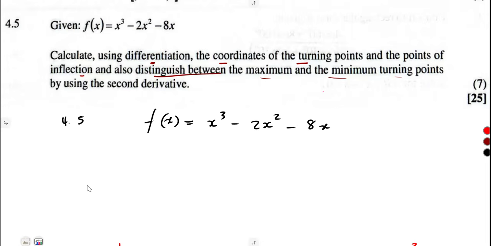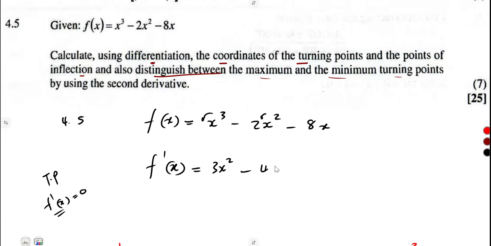We know that at the turning point, the first derivative must be equal to 0. So what we need is to find the first derivative, just like that. Drop the power, subtract 1, 3x squared. Drop the power, 2 times 2, that's 4, so it's going to be 4x, minus 8. Here we're just going to take the coefficient of x.